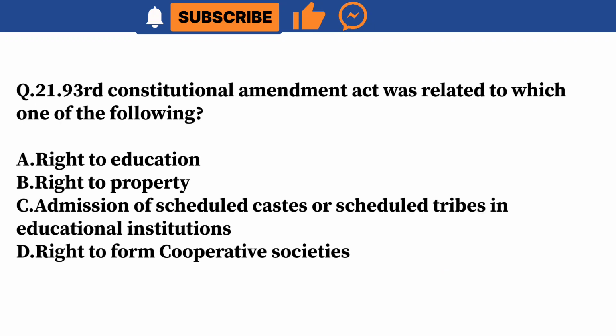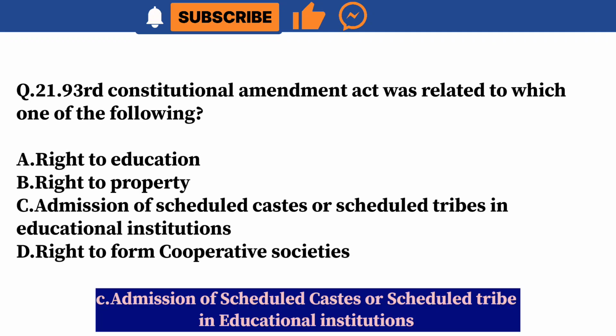Question 21. 93rd Constitutional Amendment Act was related to which one of the following? A. Right to education. B. Right to property. C. Admission of scheduled castes or scheduled tribes in educational institutions. D. Right to form cooperative societies. Correct answer is C. Admission of scheduled castes or scheduled tribes in educational institutions.